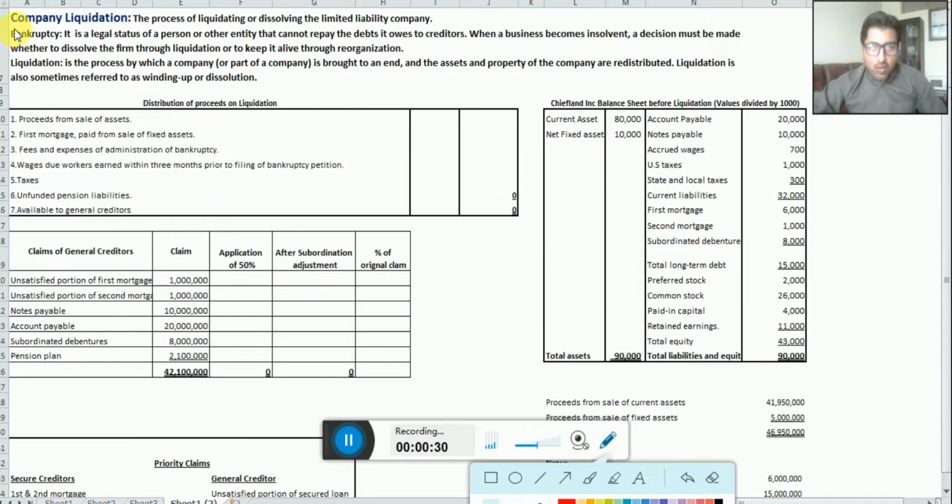And what do we mean by company liquidation? Dear students, company liquidation is the process of liquidating or dissolving a limited liability company. By liquidating or dissolving we simply mean selling out the assets of the company and redistributing them to the creditors and shareholders. But in company liquidation, we are talking about the limited liability company.